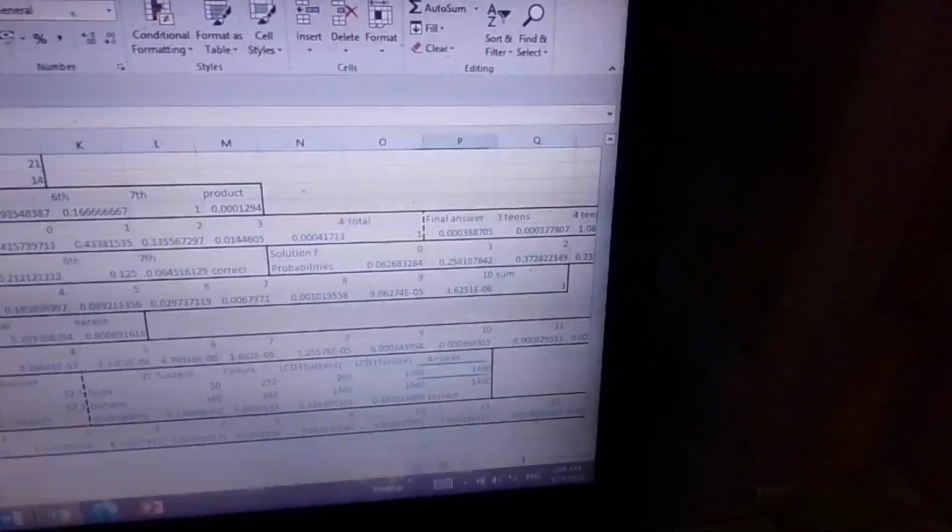And then we multiply that by 4 to get the answer. Then multiplying this by 5 to get the answer din. And then when we divide to get the probabilities, for the success, it's 0.13. And for the failure, it's 0.86.